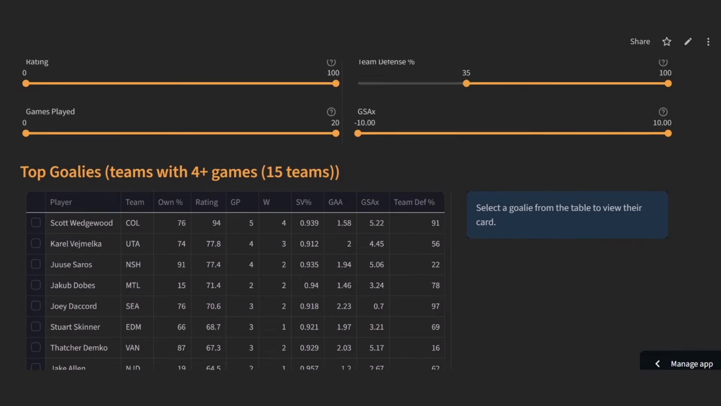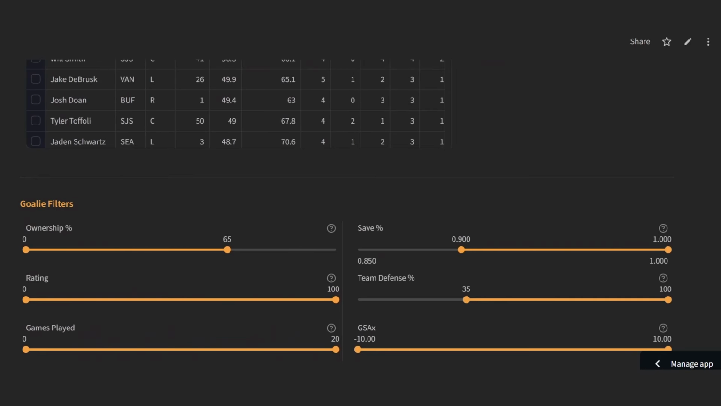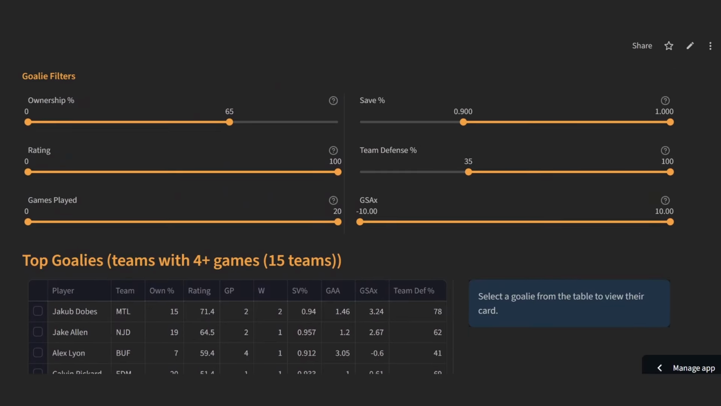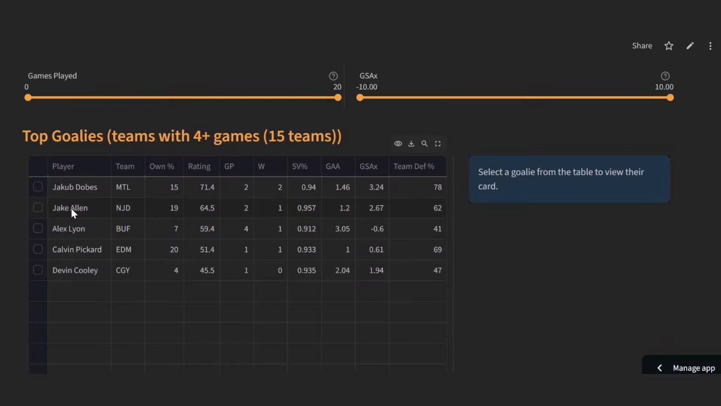If you're looking at goaltending, I'm going to clear out some of these filters. Actually, I'm going to leave them on just because this is kind of the bare minimum that I want in a goaltender. So if we leave these filters on with the ownership percentage, the save percentage, the team defense, this is a pretty thin list. You do have a couple of guys here.